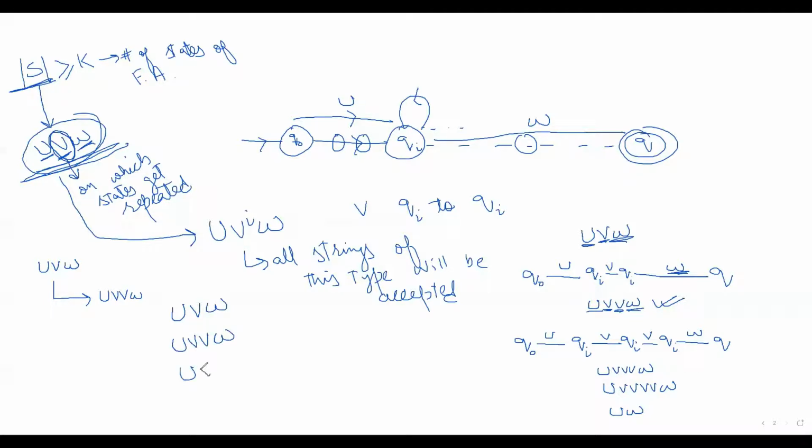I can pump one more v. So v's can be pumped. So if this is accepted, this is also accepted, and this is also accepted, or we can generalize that this type of string will be accepted by this particular automata. Fine. And on this concept lies the pumping lemma.